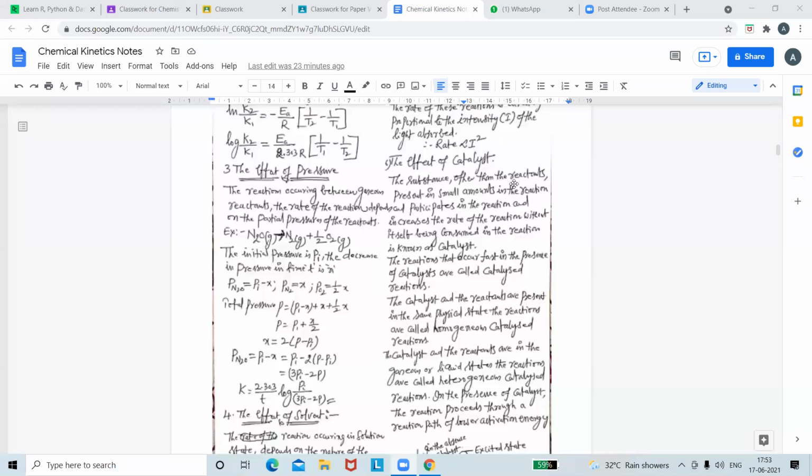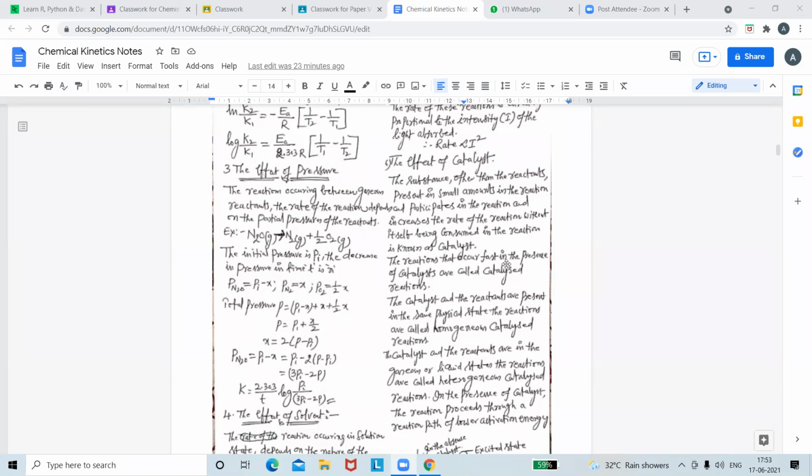The substance other than the reactants, present in small amounts, which participates in the reaction and increases the reaction rate without itself being consumed in the reaction, is known as a catalyst. In the net reaction, it is not used. It participates in the reaction, but at the end it comes back.